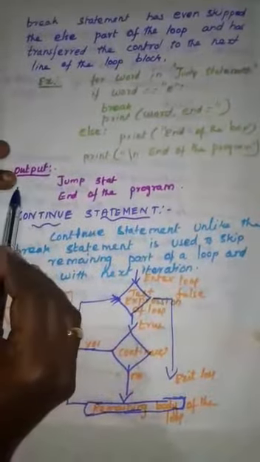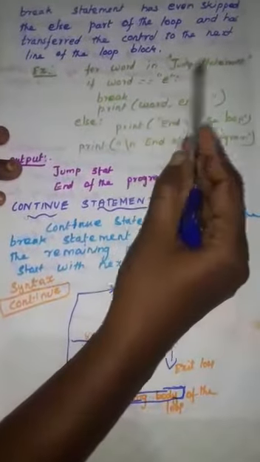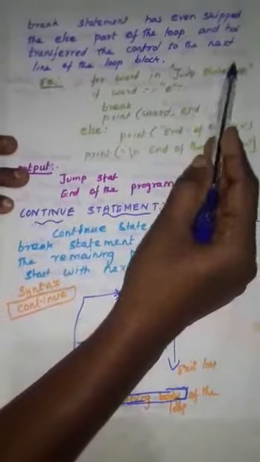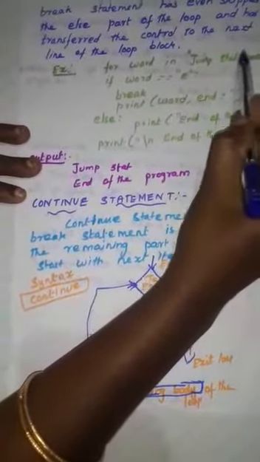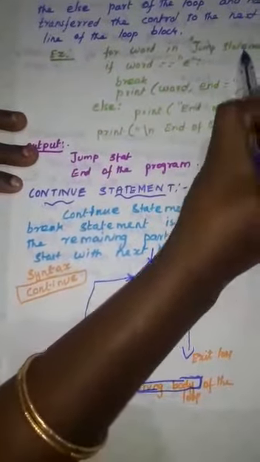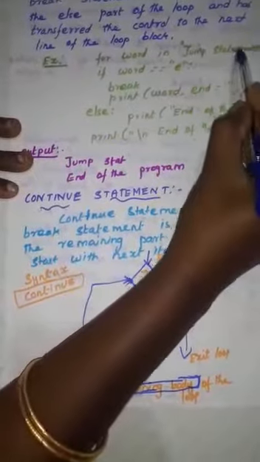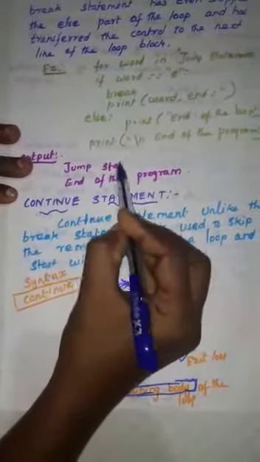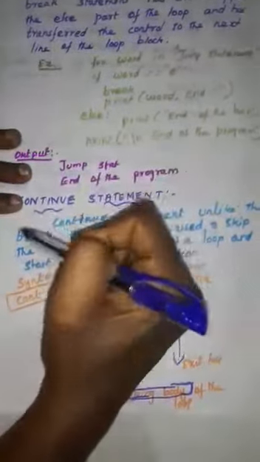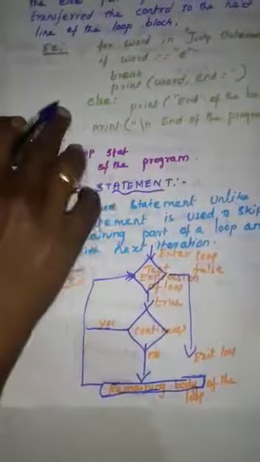What is the output? The loop prints the letters of "jump statement" until the word e, where it breaks. So the output is "jump stat". Next, the loop execution is terminated and control goes to the next line after the loop, so the else part is not executed.